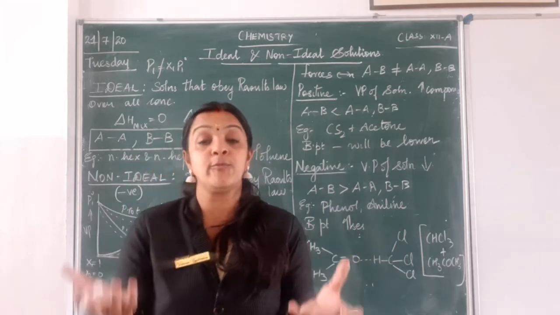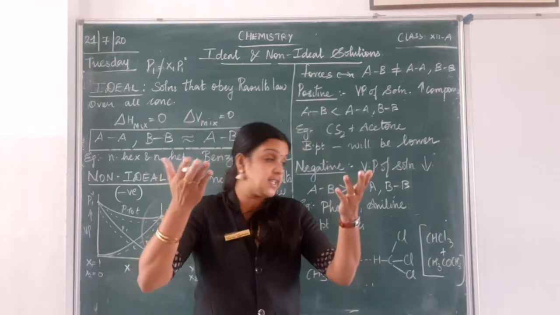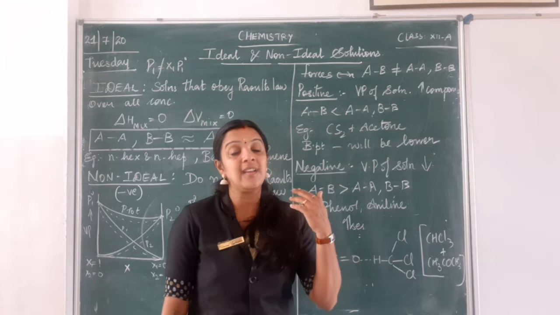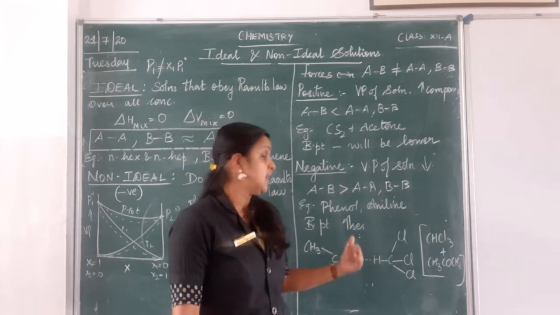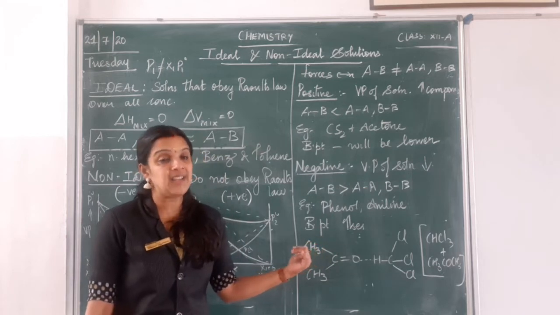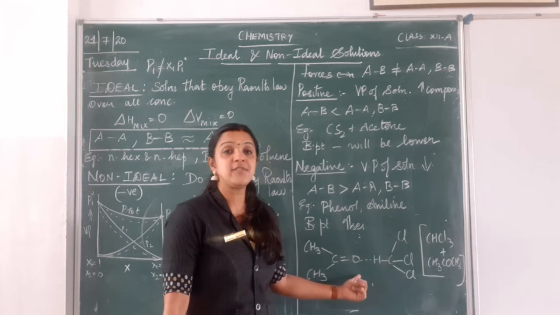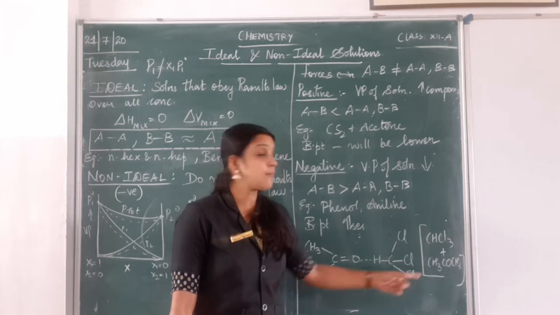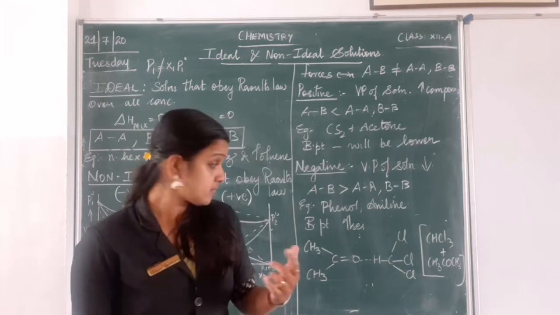There are more molecules present at the solution level than at the surface level, so the boiling point will increase. So when there is a vapor pressure decrease of the solution, the boiling point of the solution will increase. Examples: I have given phenol, aniline, and here I have just given a sample of chloroform and acetone, which they regularly ask in the exam.